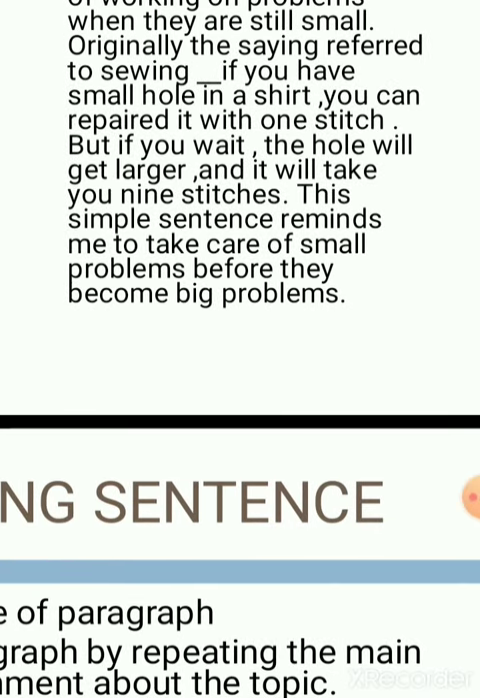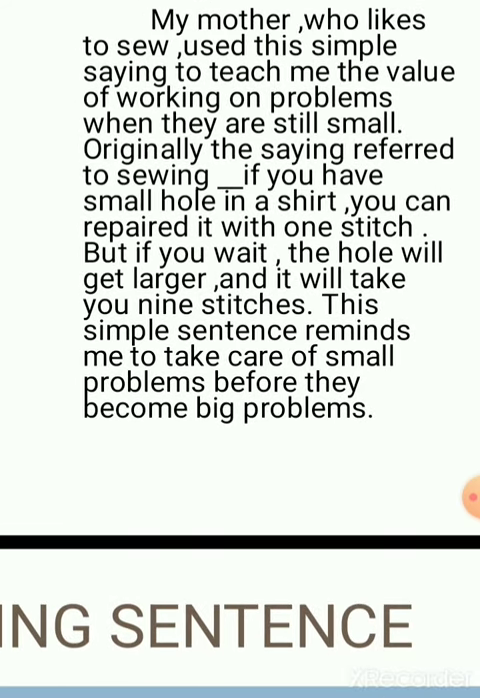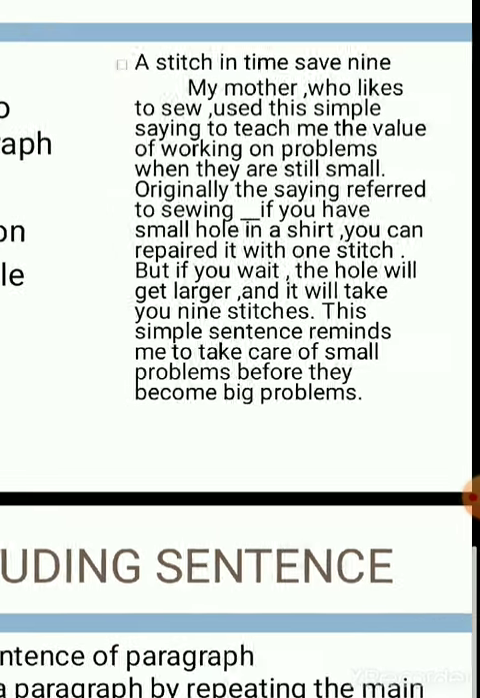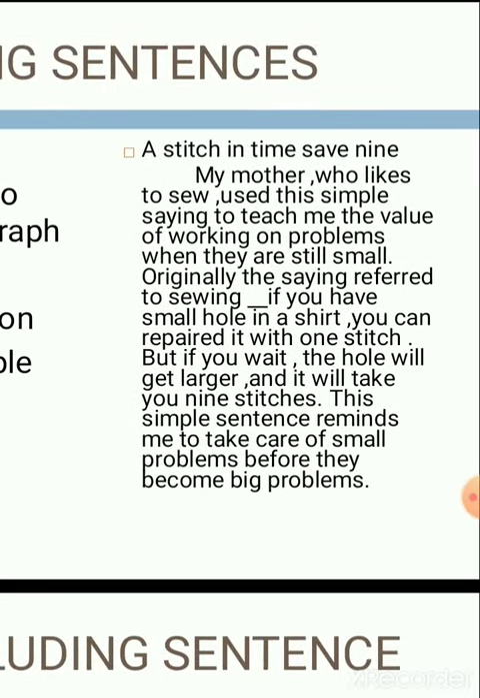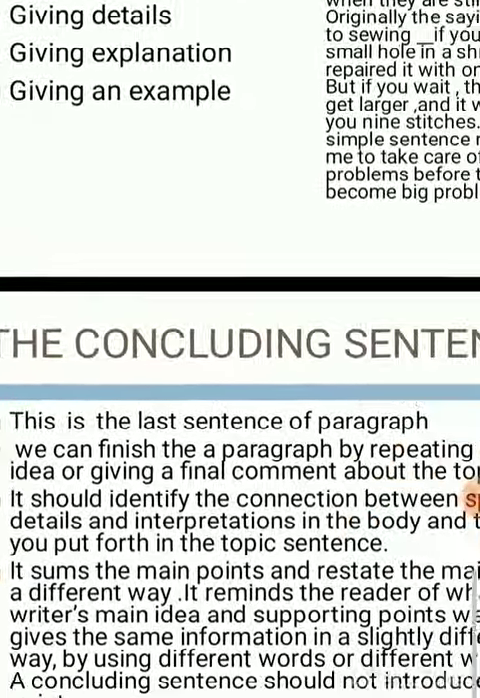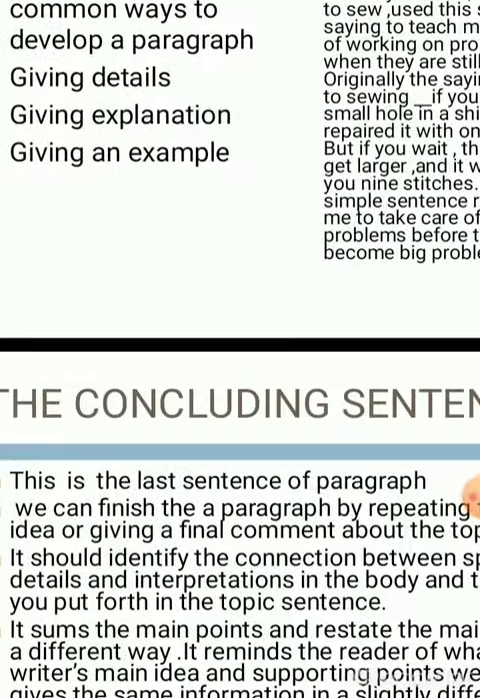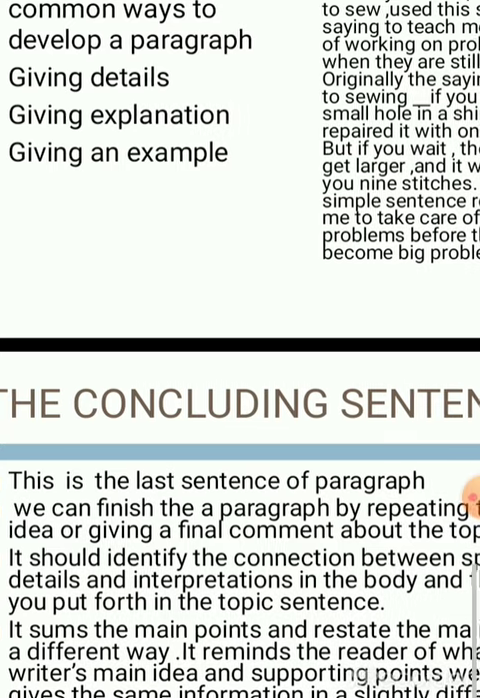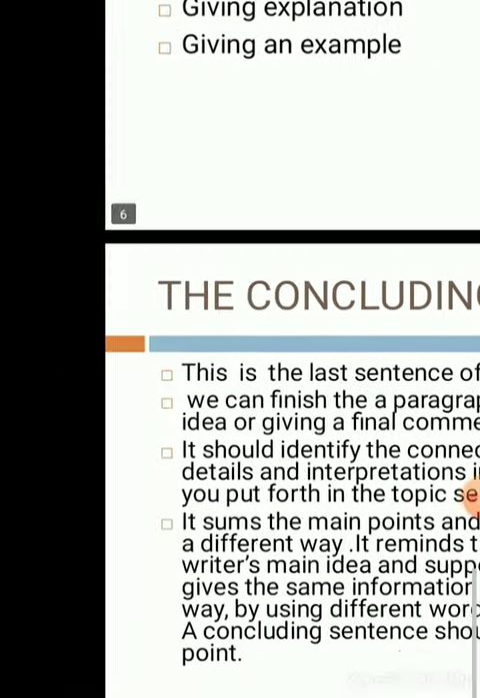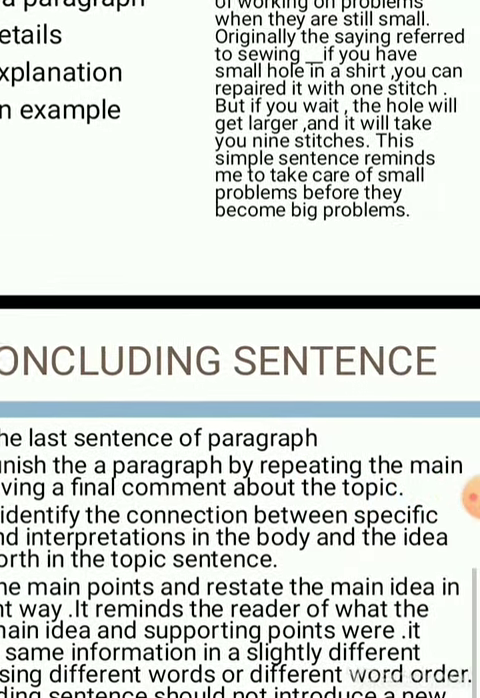What technique has been used? The example. The writer has given the example of his mother in order to explain the point. So he has successfully supported the idea in the topic sentence. So the last part of a paragraph is the concluding sentence. The concluding sentence, as the name suggests, is the last sentence of the paragraph that concludes your argument. We can finish the paragraph by repeating the main idea or giving a final comment about the topic.